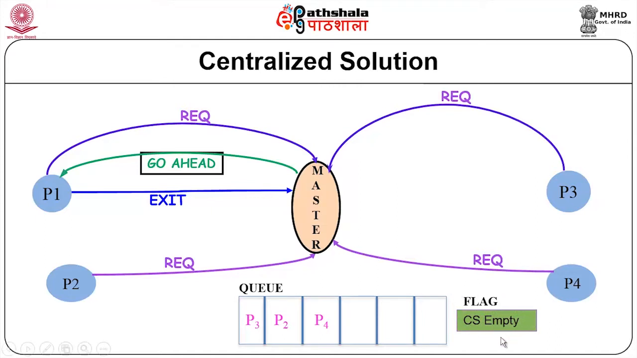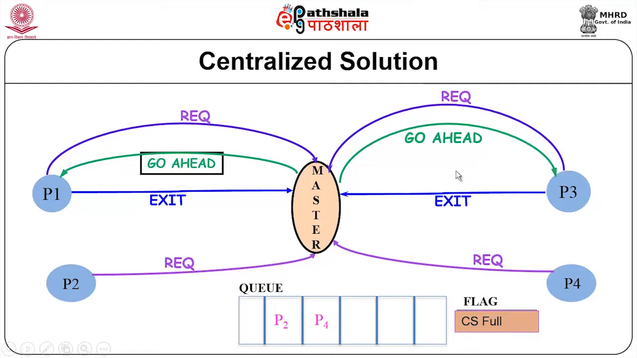Now, when P1 sends an exit message indicating that its job in the CS is done, it marks the flag as CS empty, looks at the queue, and finds that P3 is waiting. So, it takes P3, sends a go ahead message to P3 and indicates that the flag is CS full. Similarly, at the end of this, P3 will eventually send an exit message and P2 will be removed and then P4 and so on. So, this is how a centralized solution can maintain a mutually exclusive critical section.